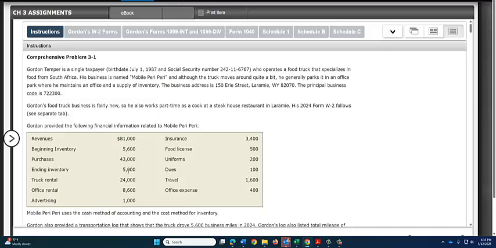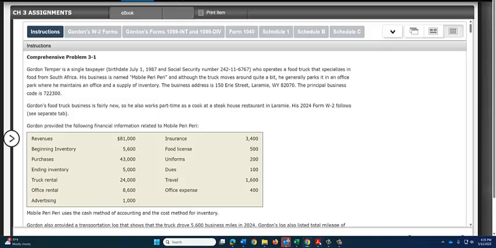So if you've had Accounting 1 already, then you may know already how to calculate cost of goods sold. We take beginning inventory and add the purchases to get all items available for sale. And then we subtract the ending inventory we still have at the end of the year to figure out how much was sold.